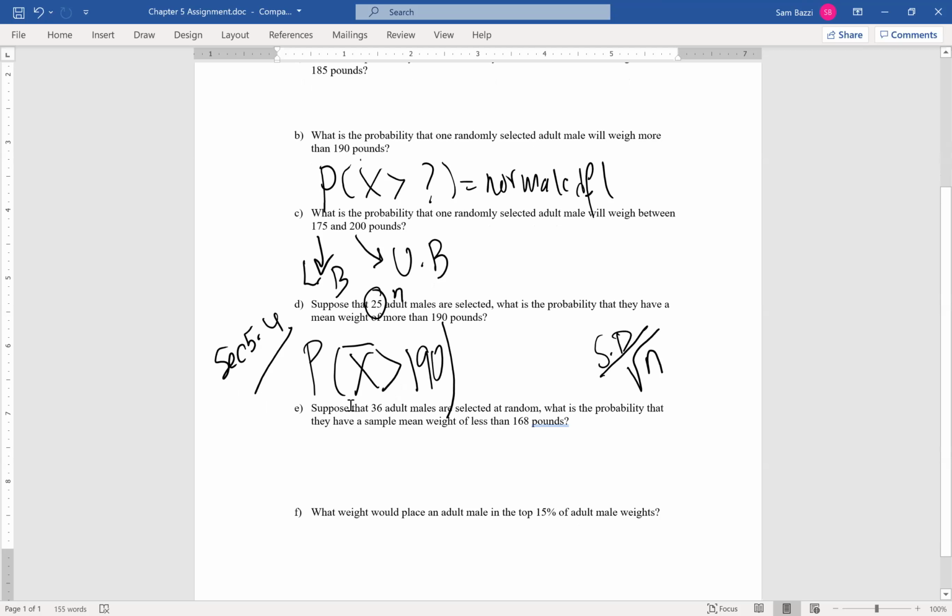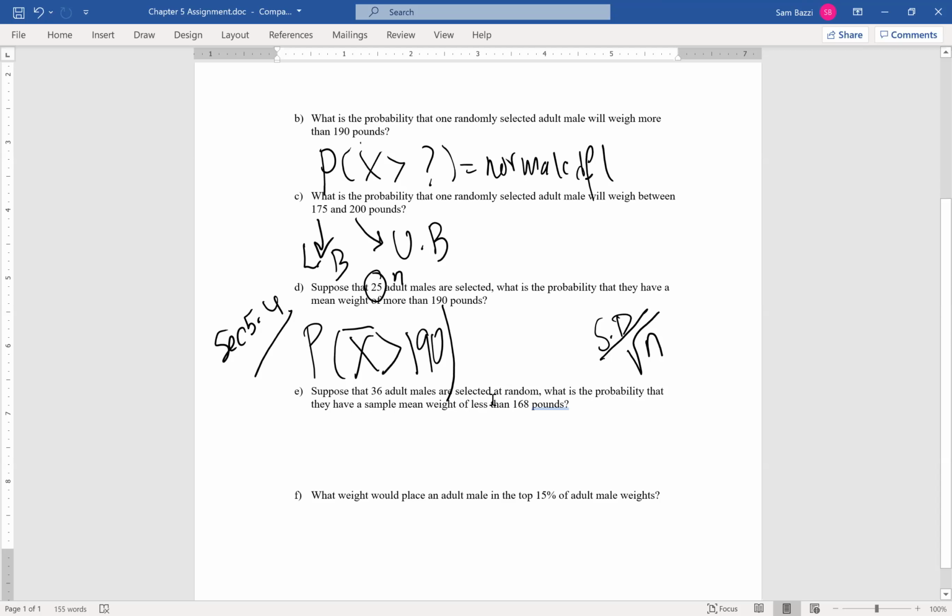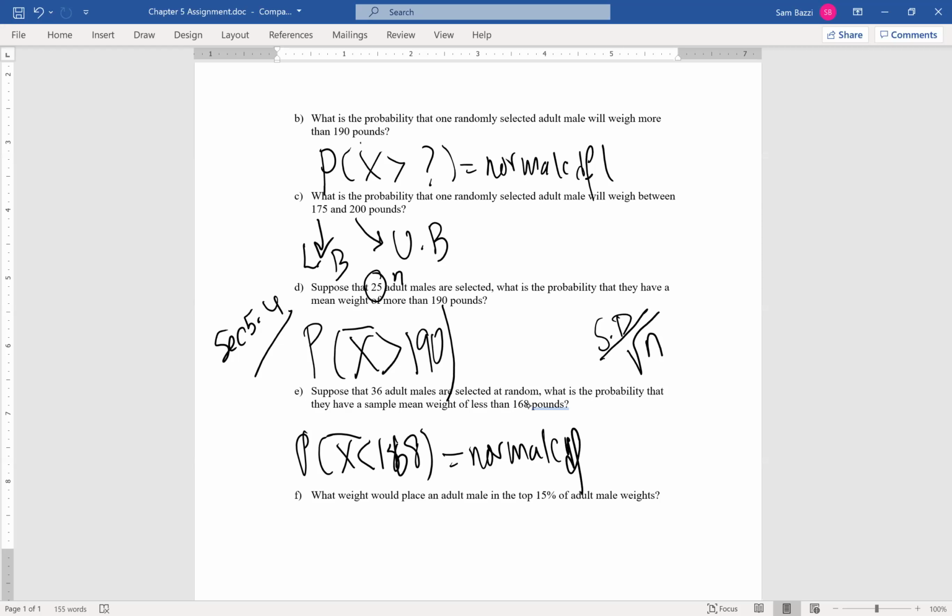For part E, suppose 36 adult males are selected at random. What's the probability that they have a sample mean weight of less than 168? Again, guys, you need to do probability of X bar less than 168. Not X, it's X bar. And you put the normal CDF thing. The only thing you need to change at the very end, different from the previous problem, is you have to put sigma divided by square root of n. And your n here is 36.